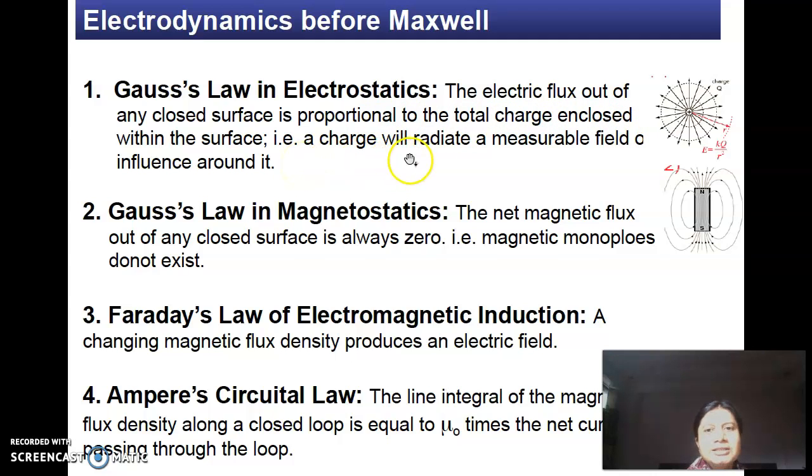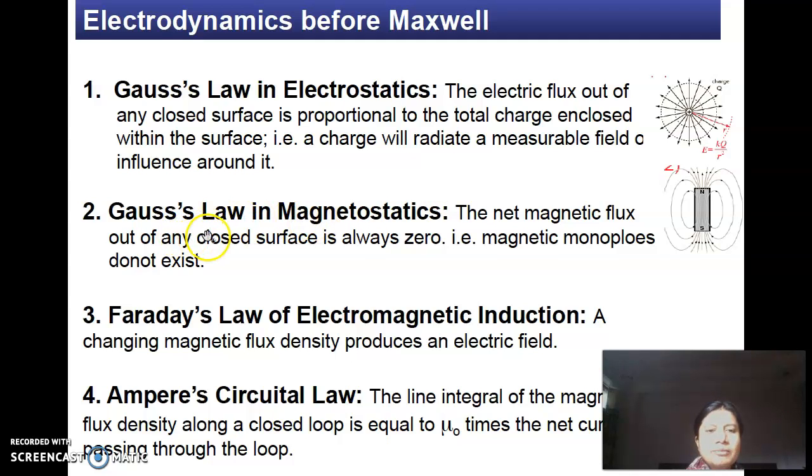That is, a charge will radiate a measurable field around its area of influence. Okay, this is Gauss law in electrostatics. You can write it mathematically as surface integral E dot ds is equal to Q by epsilon naught.